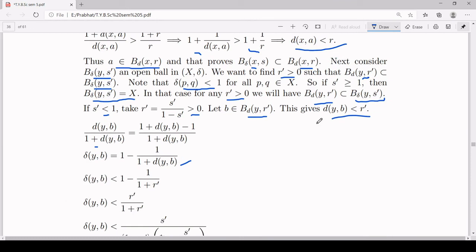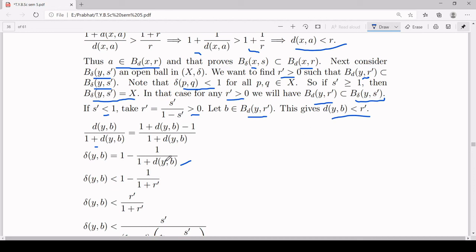Now d(y,b) is less than r'. Therefore 1 plus d(y,b) is less than 1 plus r'. Therefore if you take the reciprocal, 1 upon 1 plus d(y,b) is greater than 1 upon 1 plus r'. And now if you multiply by minus, again the inequality will reverse to give you minus 1 upon 1 plus d(y,b) is less than minus 1 upon 1 plus r'.